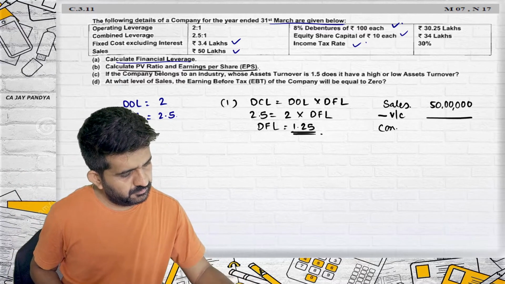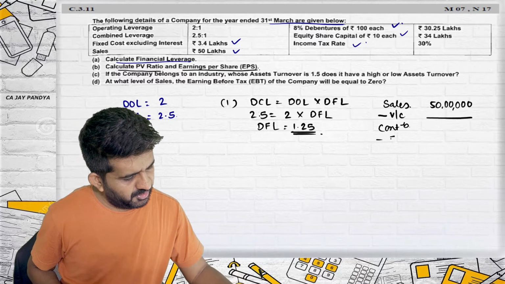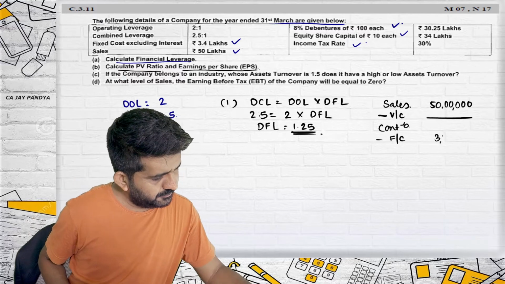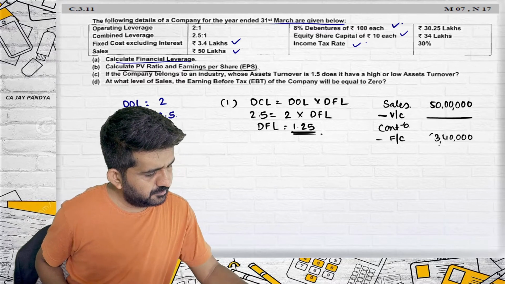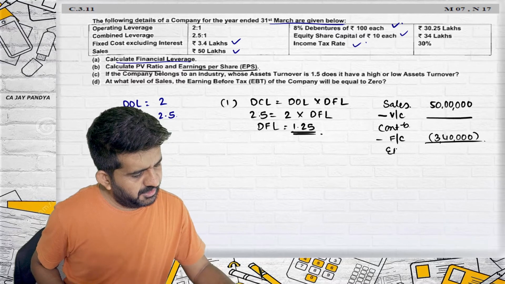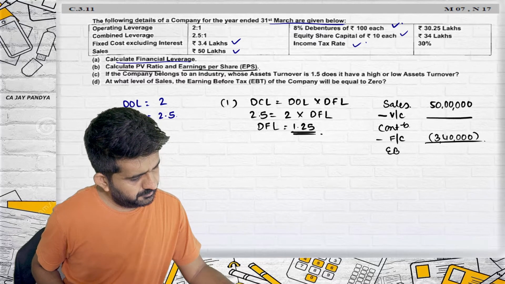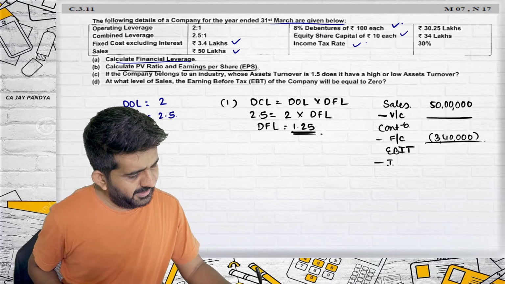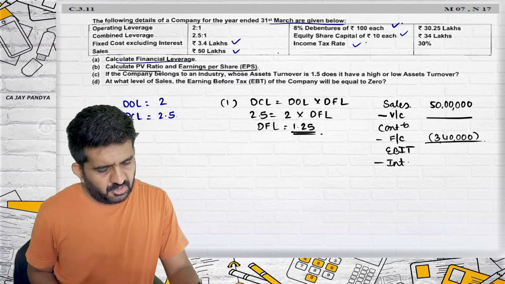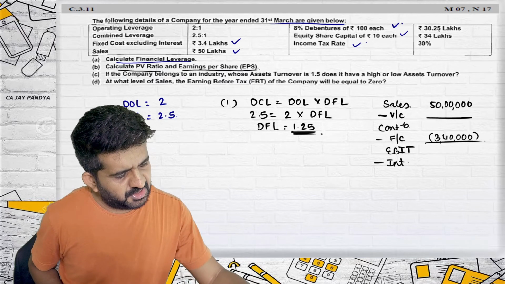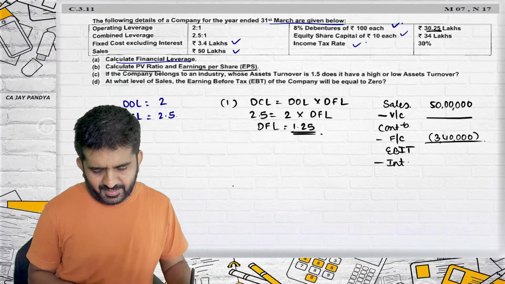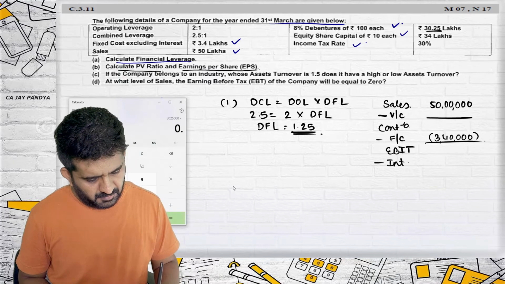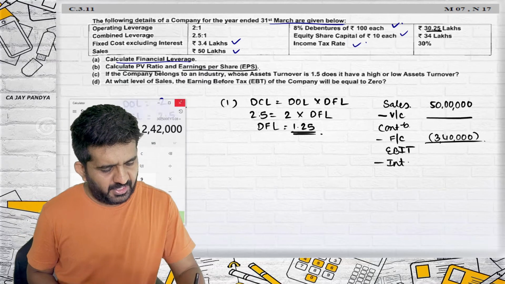I will be having contribution, minus fixed cost, which is 3.4 lakhs, will be nothing but EBIT, minus interest. Interest figure is given. 8% debentures of 30 lakh 25,000. So what will be interest? 30 lakh 25,000 multiplied by 8% is 2 lakh 42,000.